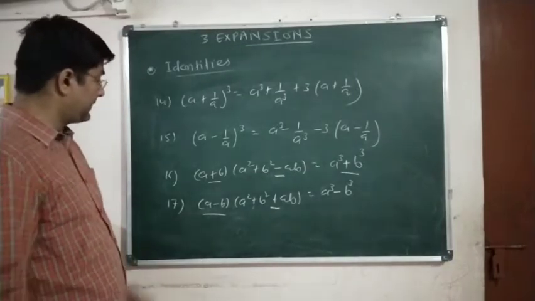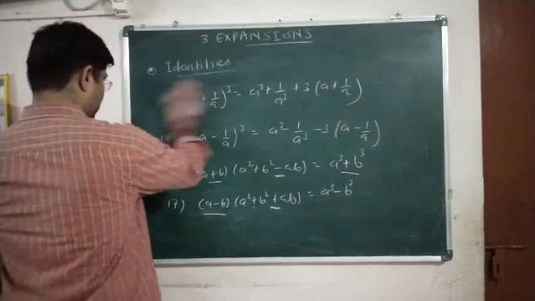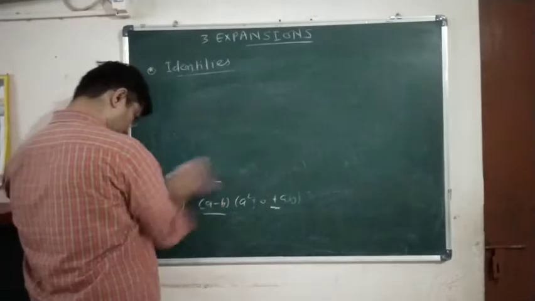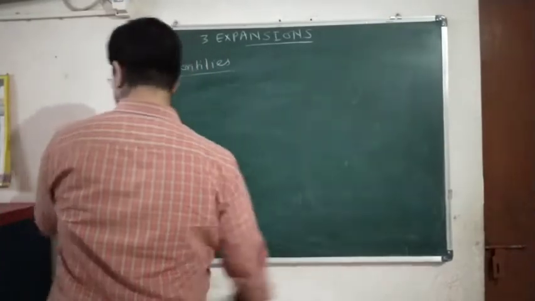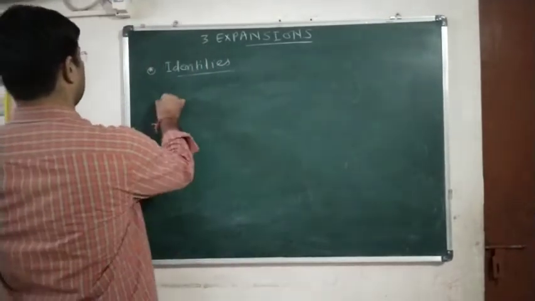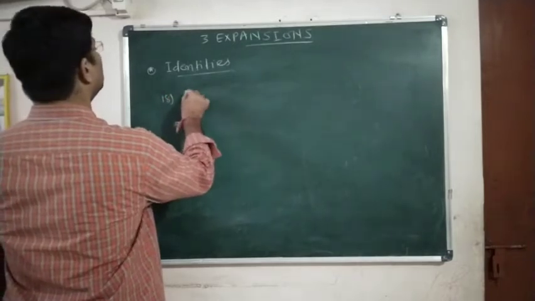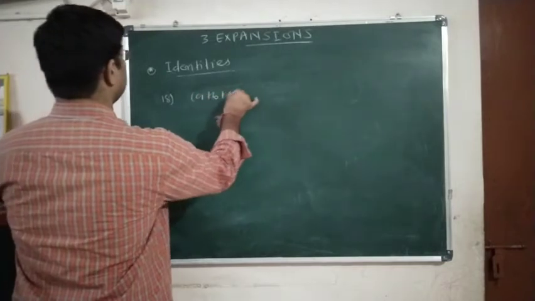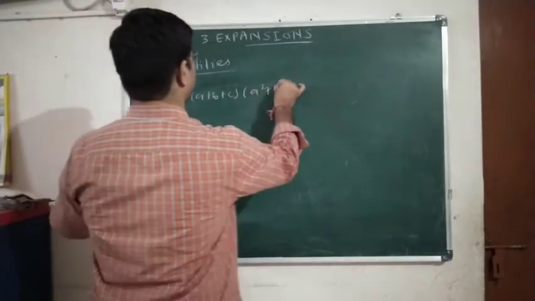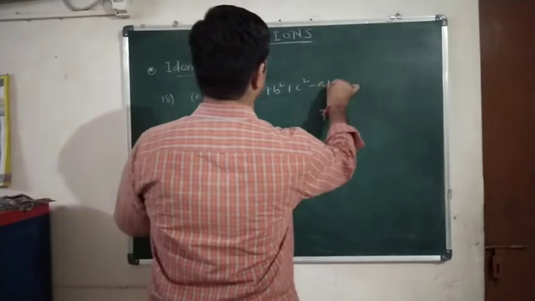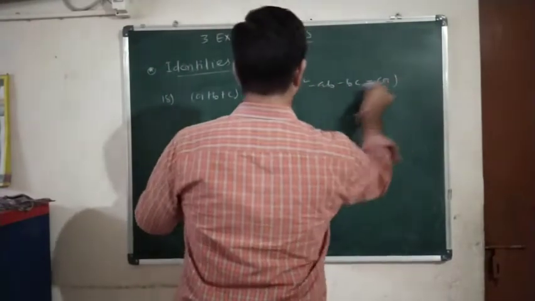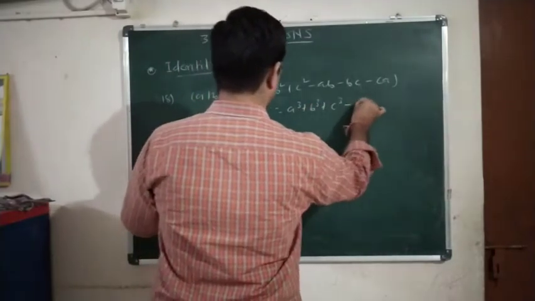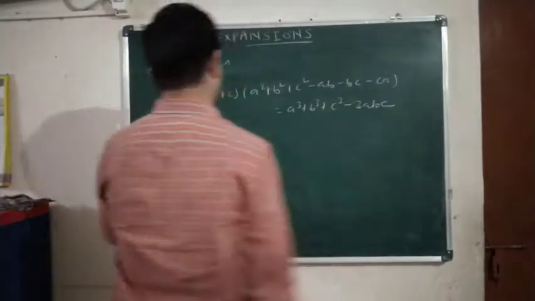So 16, 17. Okay, now one more formula, number 18. We have (a plus b plus c) into bracket (a square plus b square plus c square minus ab minus bc minus ca) is equal to a cube plus b cube plus c cube minus 3abc.